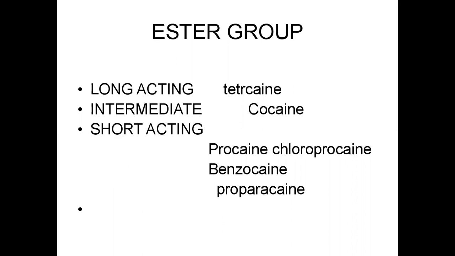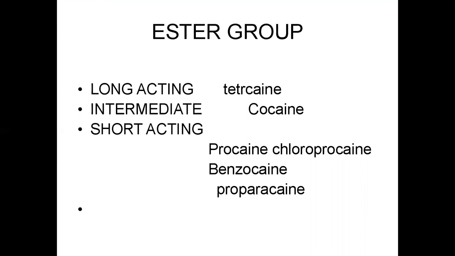And the next group of drugs is intermediate acting. This is cocaine. Cocaine is half as potent as lignocaine. It is not used now. It is a protoplasmic poison. It will cause tissue necrosis. It has vasoconstriction property. Toxicity: CNS stimulant, euphoria, dependence. It increases the temperature and BP.